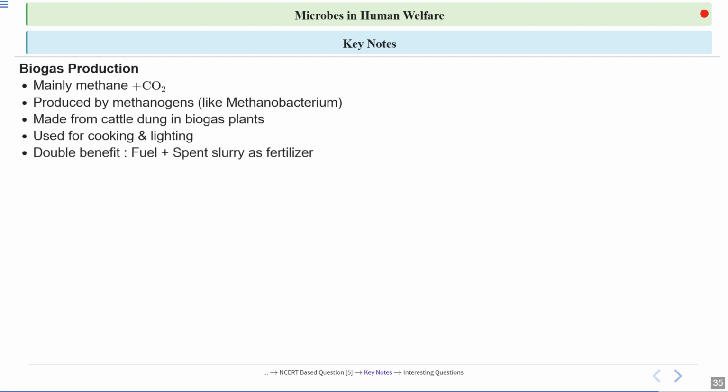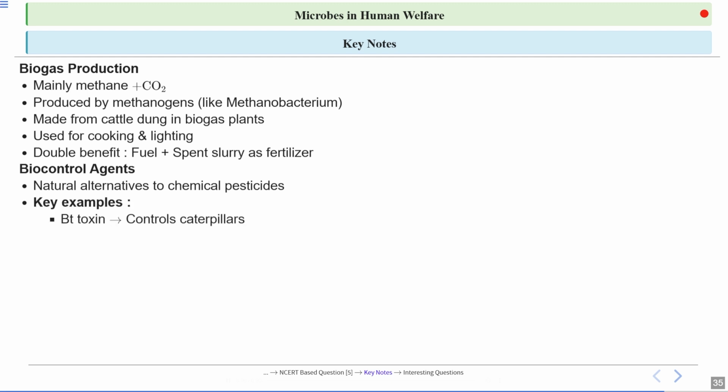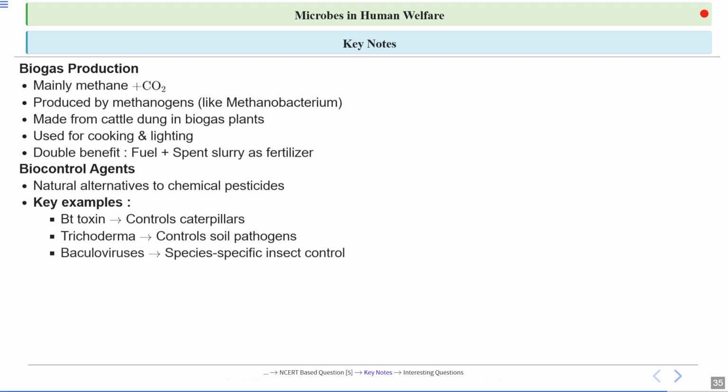Okay, it has a double benefit. It can be used as a fuel, and the spent slurry can be used as a fertilizer as well. If we also talk about biocontrol agents, these are the natural alternative to chemical pesticides. What are the key examples? Bt toxin, which is insect group specific, can control caterpillars. Trichoderma is a fungus that can control soil pathogens. Baculoviruses are also species specific, so they are involved in species specific insect control.